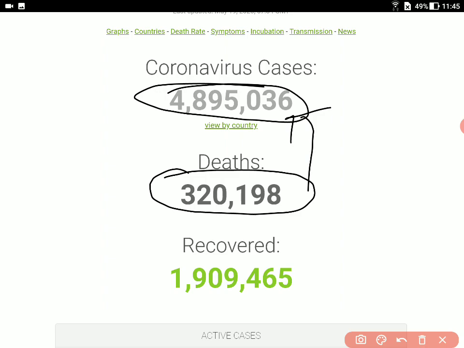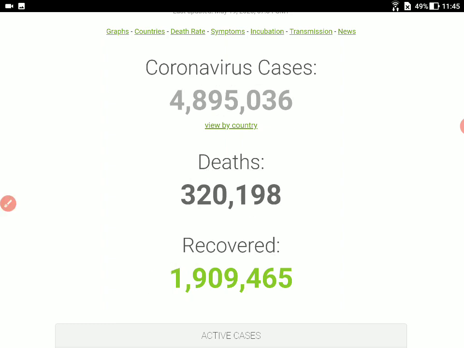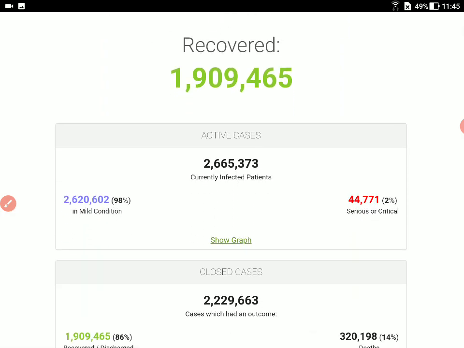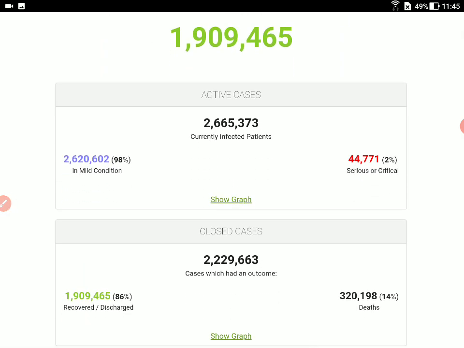This is the number of recovered cases, which is around 19 lakhs. So from some point of view we can definitely say that the number of recovered cases is higher and the number of deaths is lower. Obviously that's something to look forward to, which is more positive. Now let's have some graphical representation of this, which is more important here.